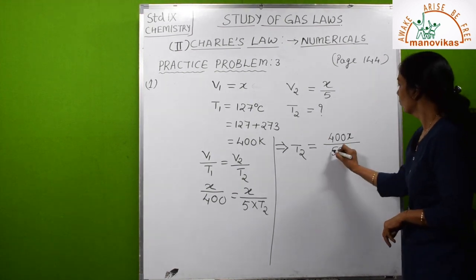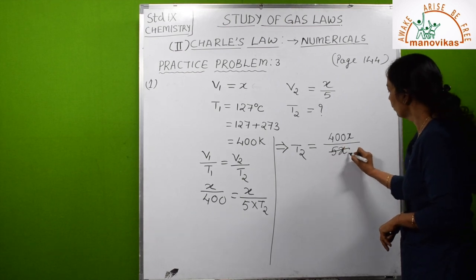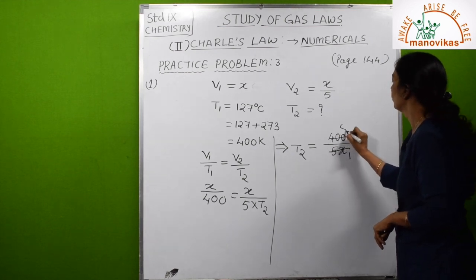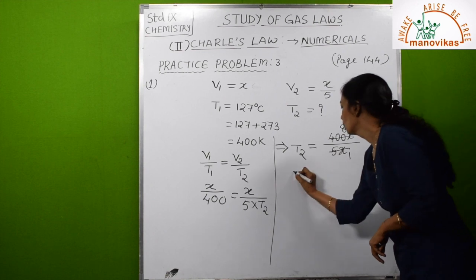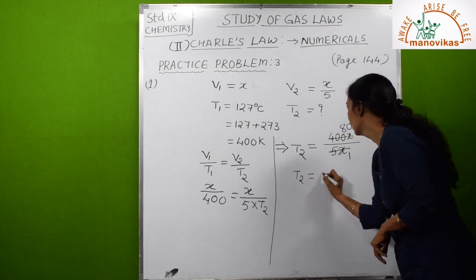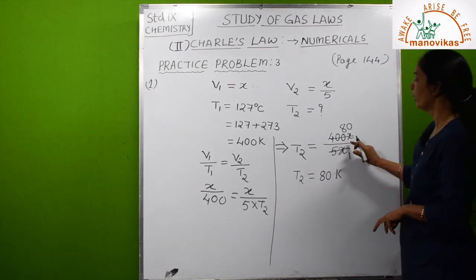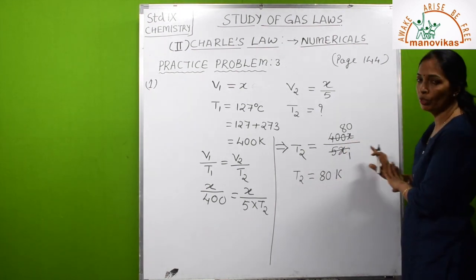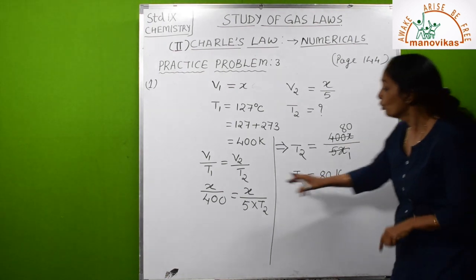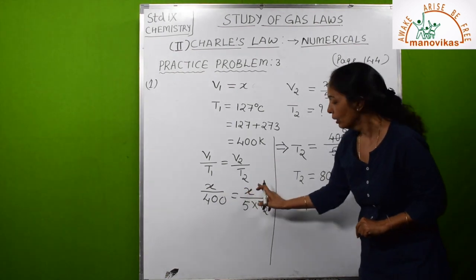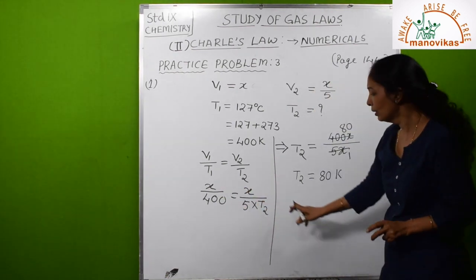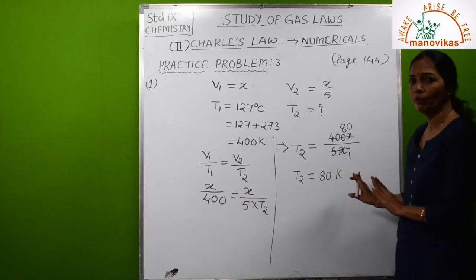Okay, so x will get cancelled, and it will be 80. So T2 is 80 K. You can write here 400 into x also and 5 into x and cancel x. This x and x will get cancelled. So T2 will be 400 upon 5.